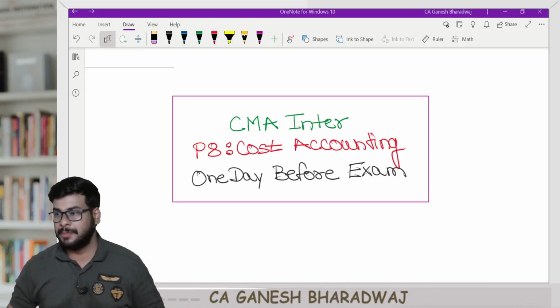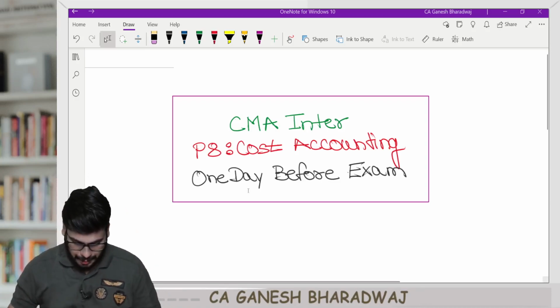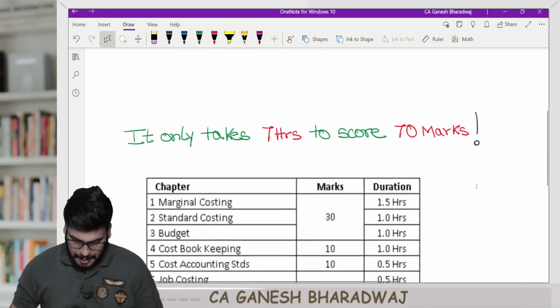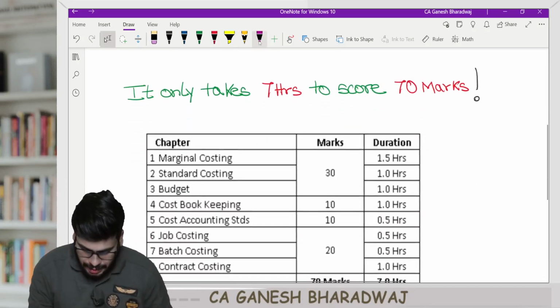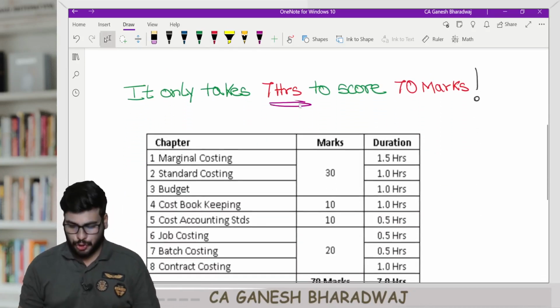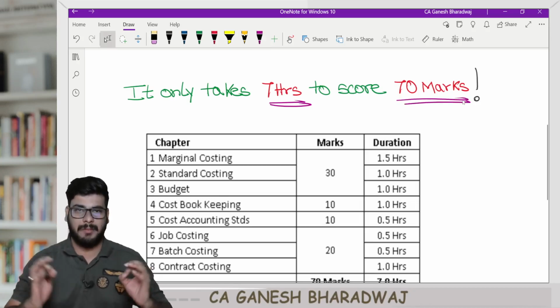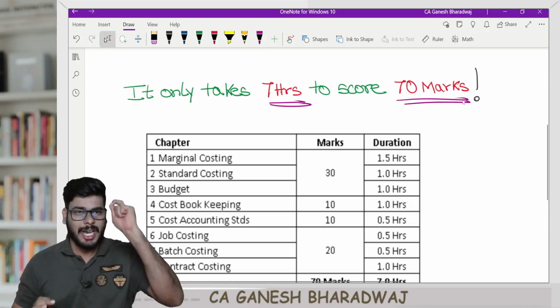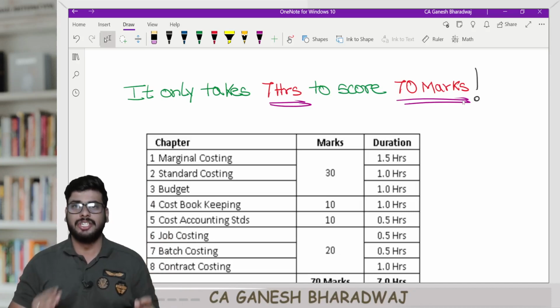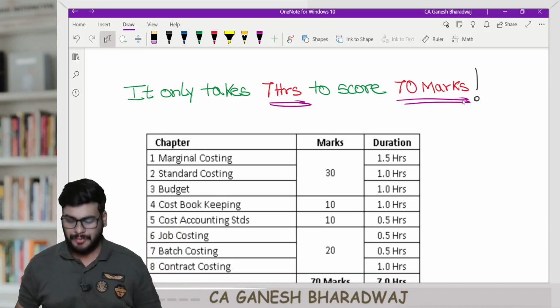Now you will not believe, guys. You will just not believe this. It only takes 7 hours to score a total of 70 marks. I mean, in terms of coverage, it only takes 7 hours to score a total of 70 marks.